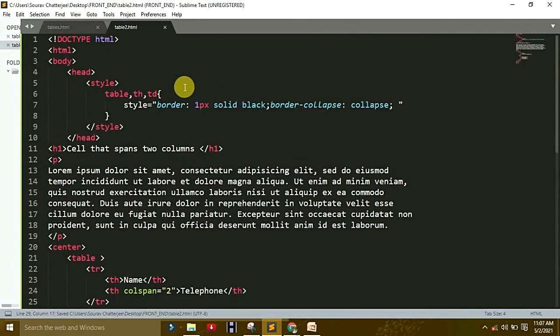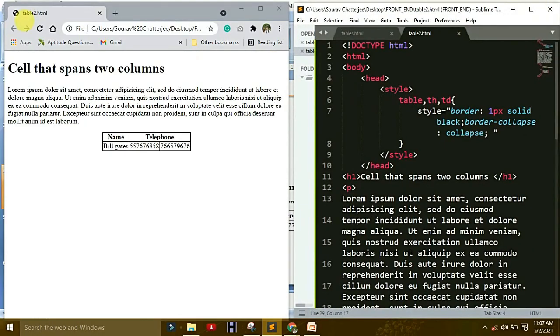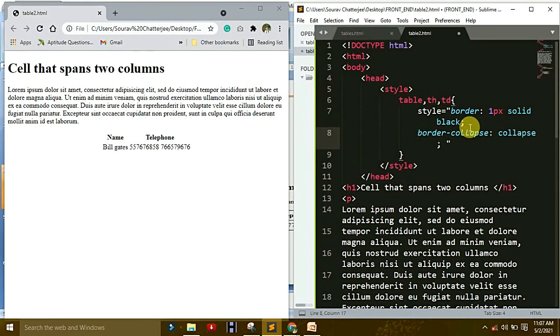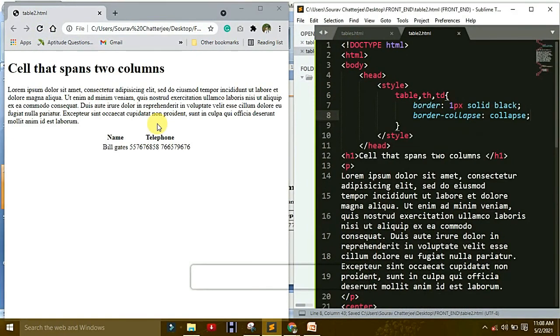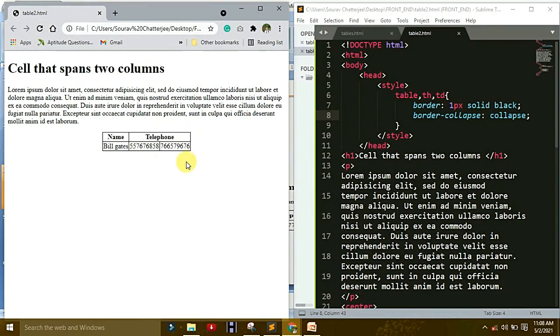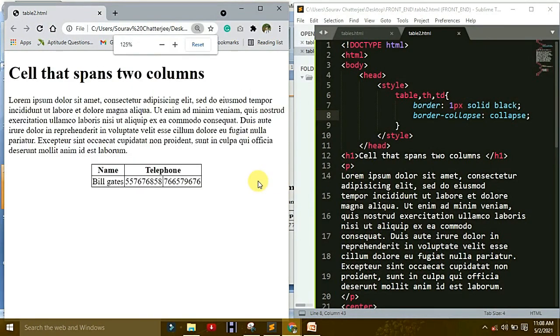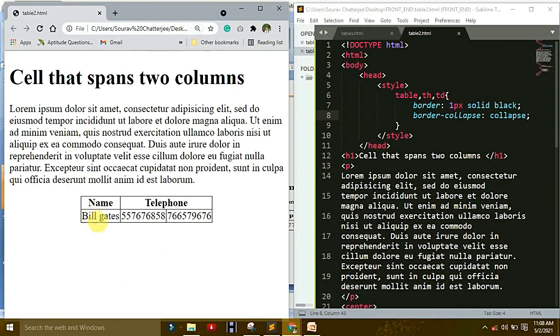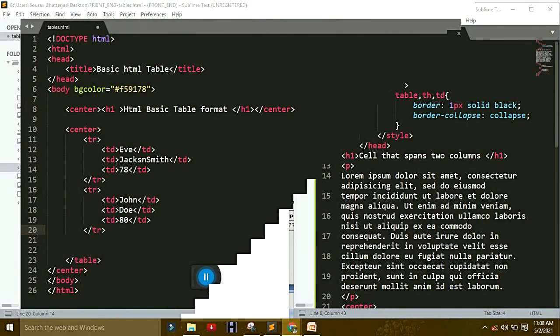Save it. Okay, and what I write here, same like here, table th td under this table. You saw the changes is same, no changes there, because no pixel, 1 pixel solid black. So same like that, no changes there. Save it and refresh it. You saw the changes, no changes there. If you want to increase the size, but same is there. Name is Bill Gates. Two types of telephone are there.